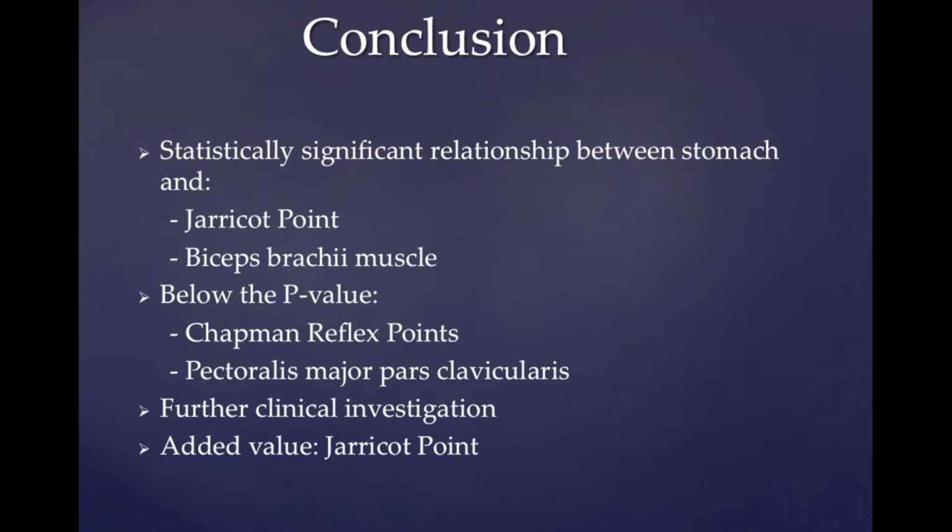The data of the study indicates a statistically significant relationship between the presence of the stomach Jarricot point and stomach complaints. This study also shows a statistically significant relationship between a dysreactive biceps brachii muscle and stomach complaints. This last finding indicates a valuable use of testing the biceps brachii muscle for confirmation of a stomach dysfunction. On the contrary, the statistically significant relationship between a dysreactive pectoralis major pars clavicularis muscle and stomach complaints has not been proven. Future investigation is necessary for the other stomach-related muscles according to applied kinesiology.